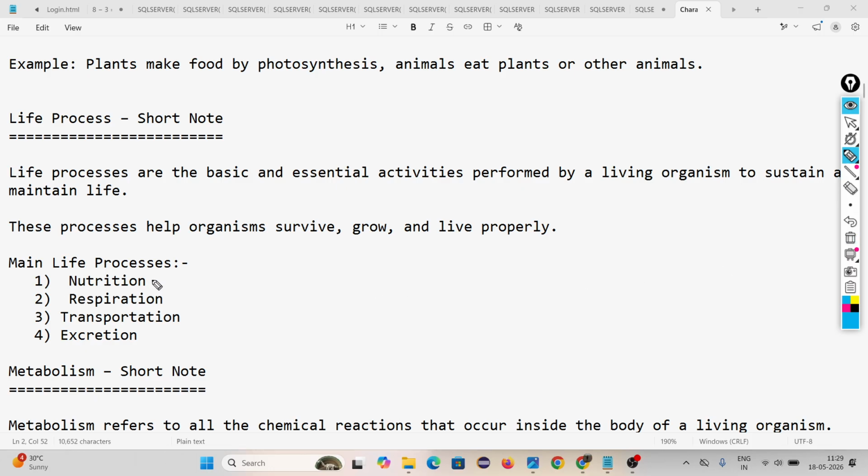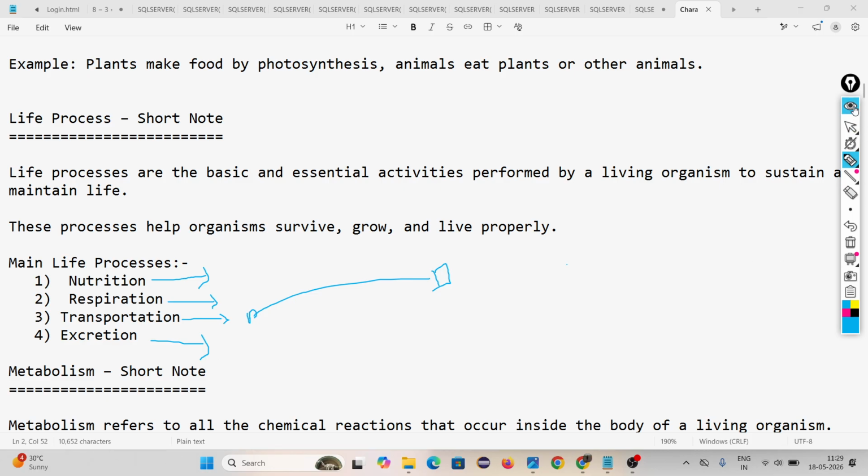Sir, what do you mean by nutrition? Taking food and utilizing food. Sir, what do you mean by respiration? In presence of oxygen we have to break that food to make energy. Sir, what do you mean by transportation? Look, transportation means several things we have to transport from one part of the body to another part of the body. This is happening by this process, transportation. Excretion means removing the waste material. This is the basic understanding, but several things are there. Day by day we will cover all of the things.